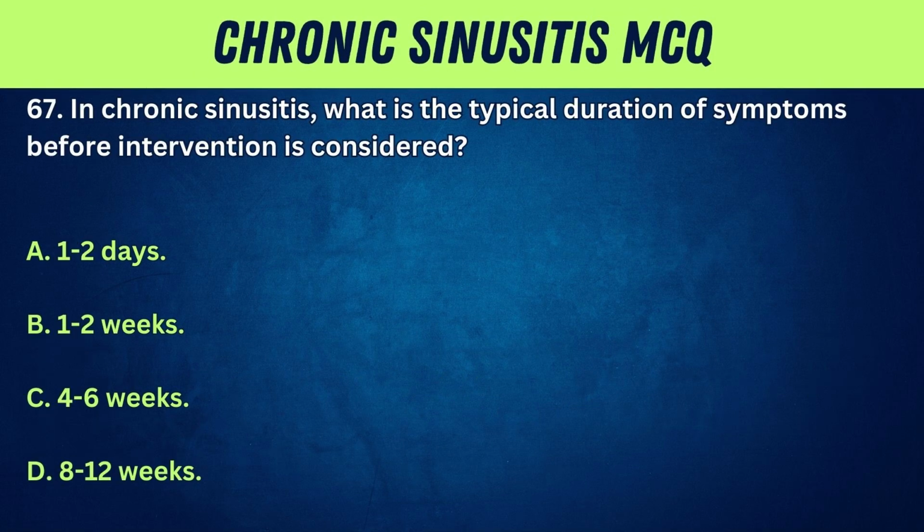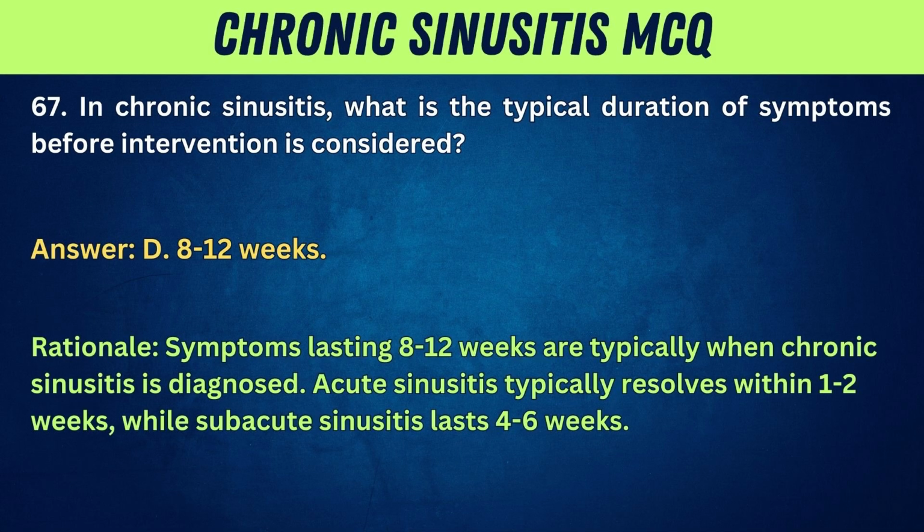67. In chronic sinusitis, what is the typical duration of symptoms before intervention is considered? A. 1 to 2 days. B. 1 to 2 weeks. C. 4 to 6 weeks. D. 8 to 12 weeks. Answer: D. 8 to 12 weeks.